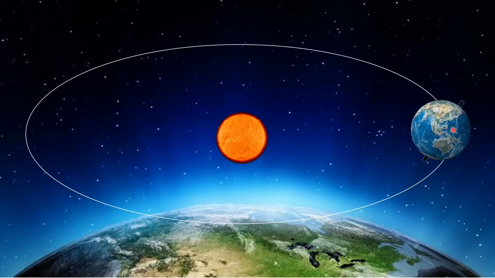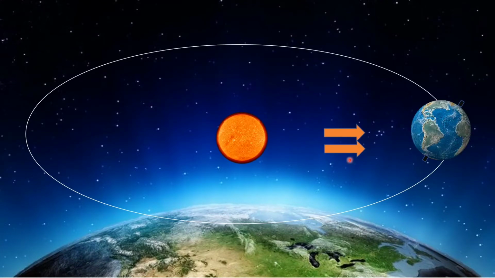Now here the position of the earth is in such a way that the sun rays fall directly on the earth. It is straight in front of the sun, and because of which the half part will be getting proper sunlight and the other half will not, so here it will be night and this side it will be day.